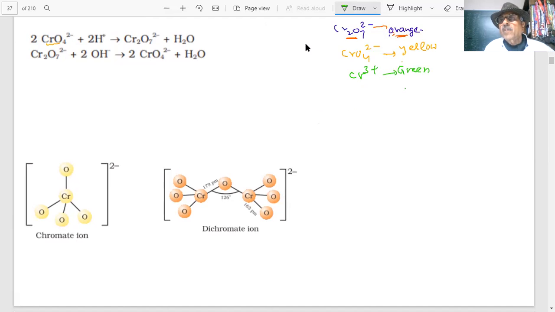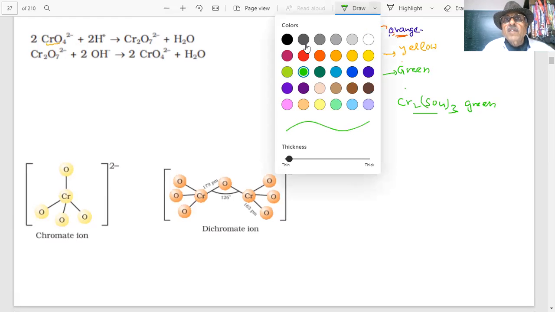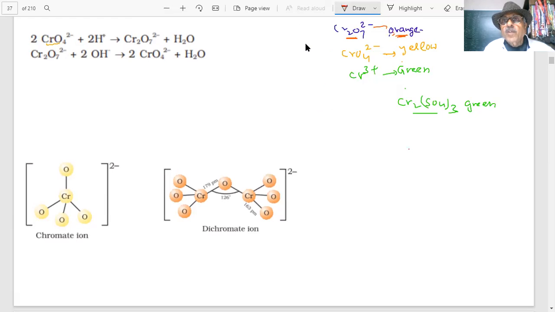If I have something like chromium sulfate, Cr2(SO4)3, this color is green. Colors matter because questions are put up on the basis of color. Then I have another compound which is important, CrO3. This is red in color.